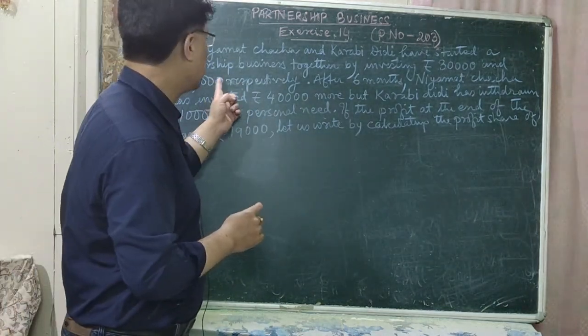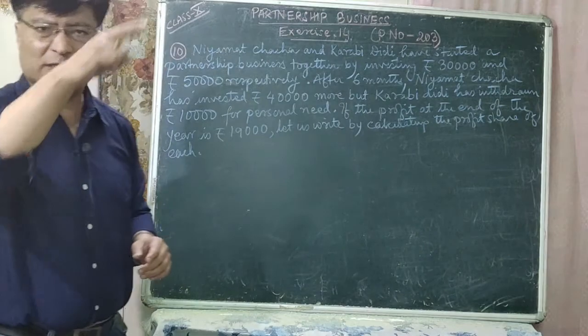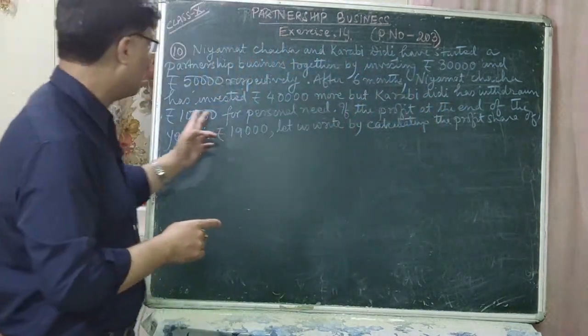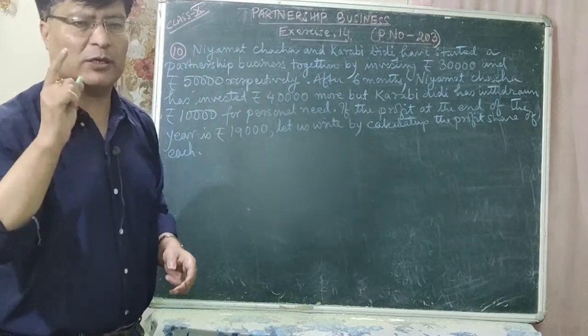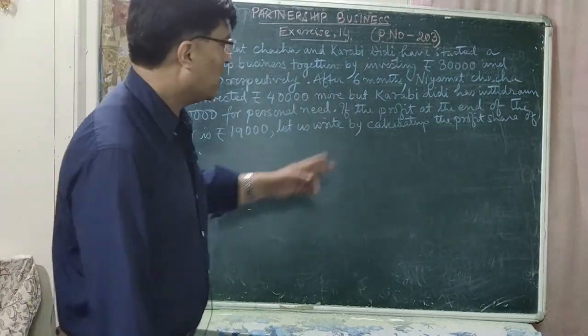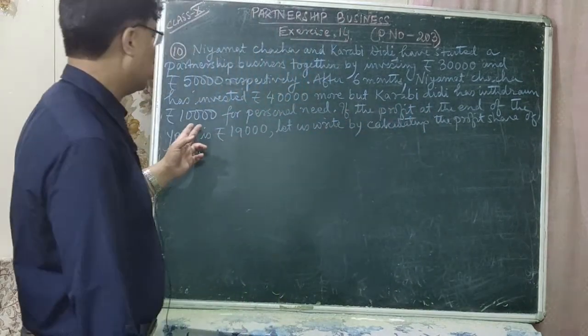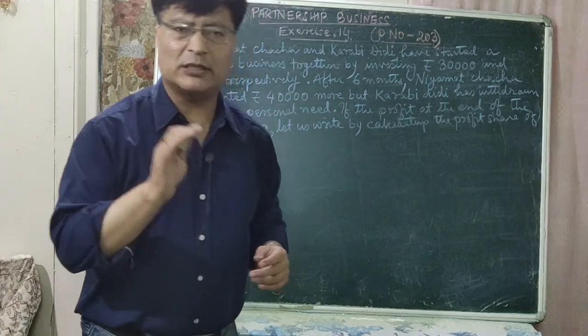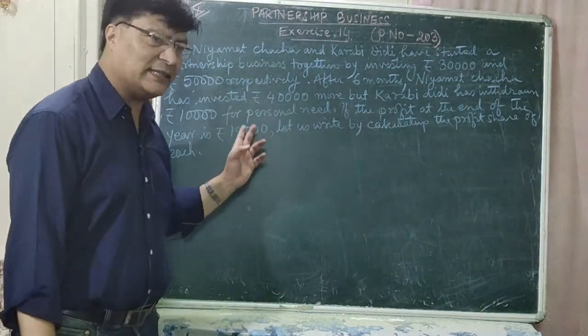So this rupees 50,000 is kept fixed for 6 months, and after 6 months Karavi Didi has withdrawn rupees 10,000 for her personal need. Okay, so if the profit at the end of the year is rupees 19,000, at the end of the year, December को अन्ततिर profit कति भएछ, rupees 19,000.